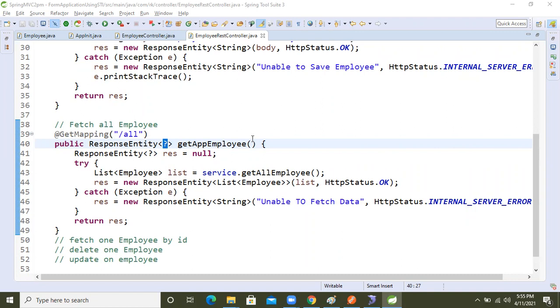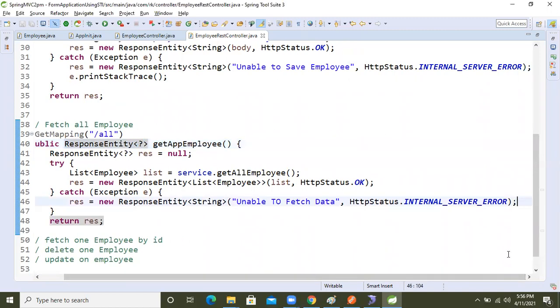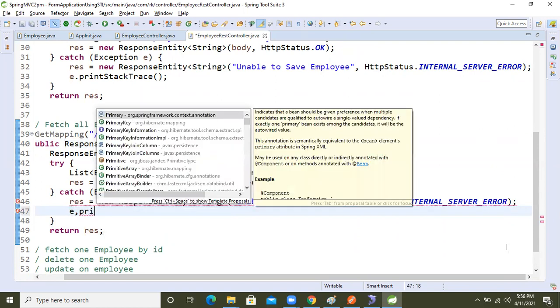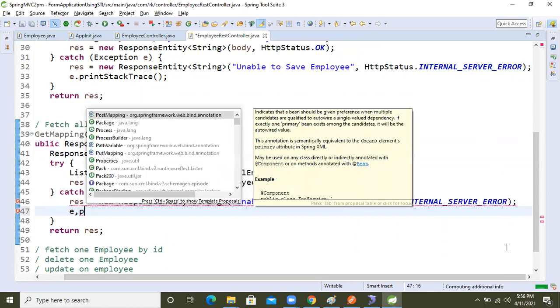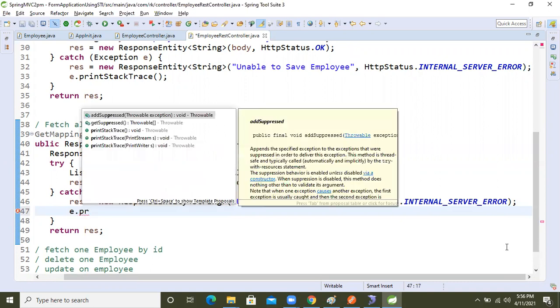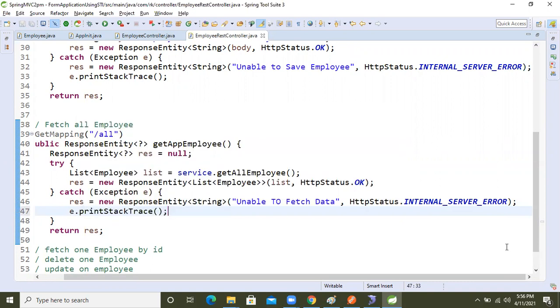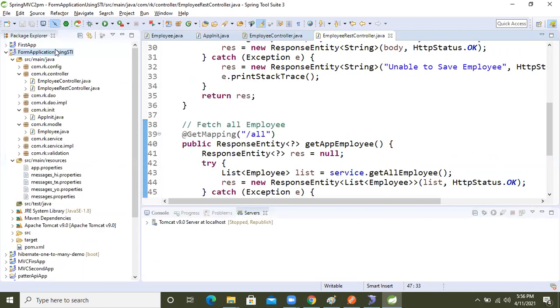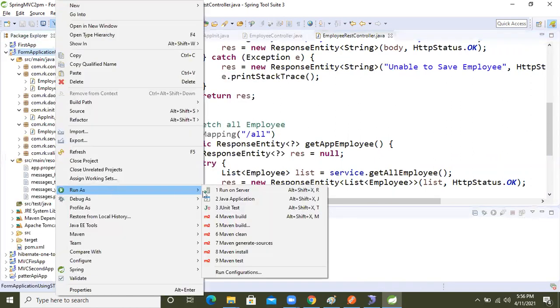So now the thing is completed, guys. Here, what I'm going to do now? Again, e dot printStackTrace, right? I'm going to write e dot printStackTrace, so the error message stack we will see on the console. So now, okay guys, let's run our application and we will see that.